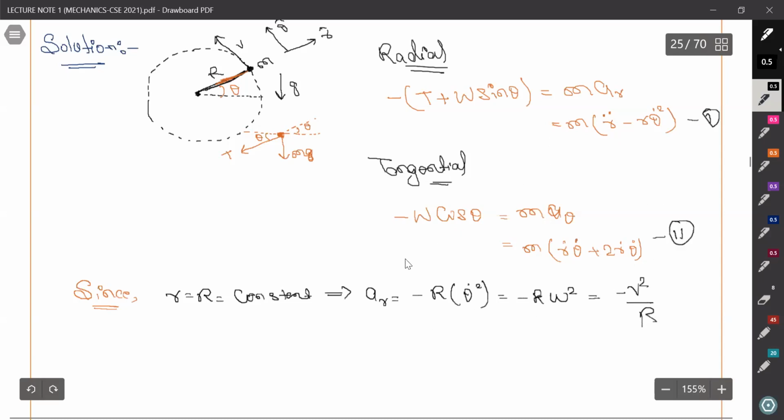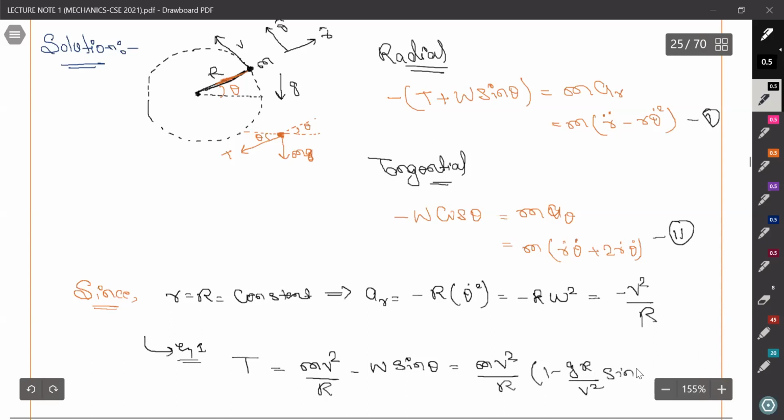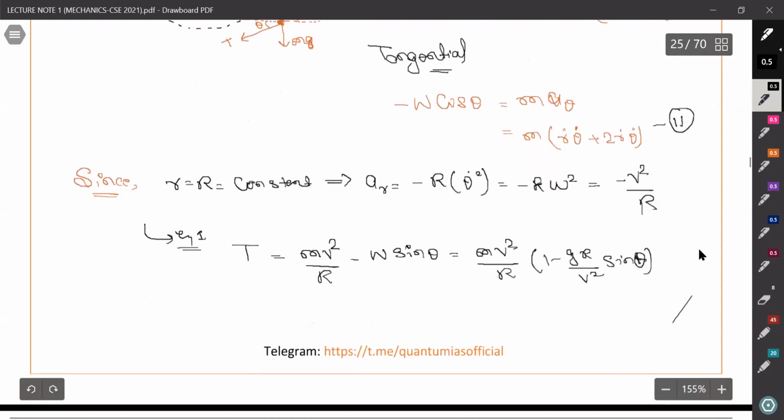Putting this in equation 1, it becomes T equals mv square by r minus W sine theta, or we can write it as mv square by r times 1 minus gr by v square sine theta. So the first part is done. We have successfully derived the tension.